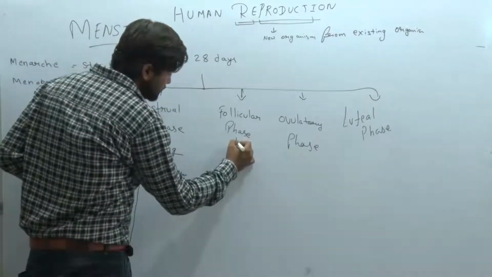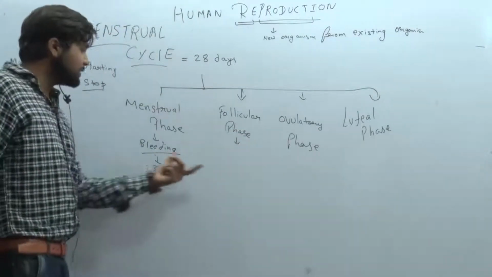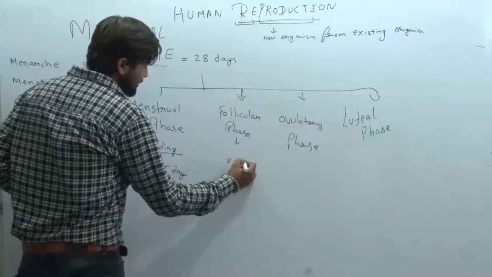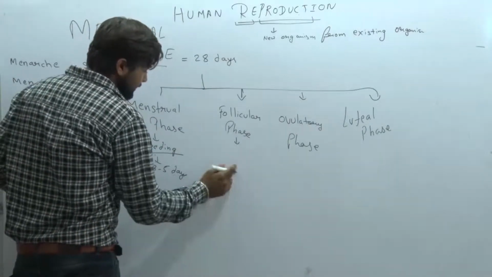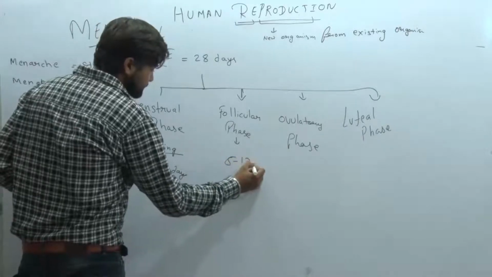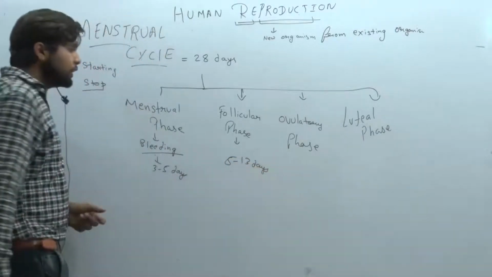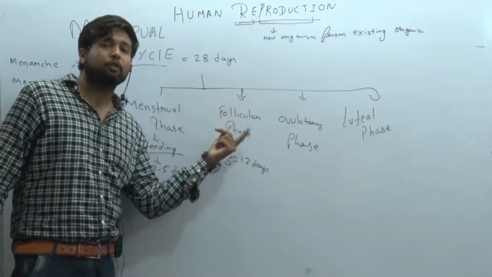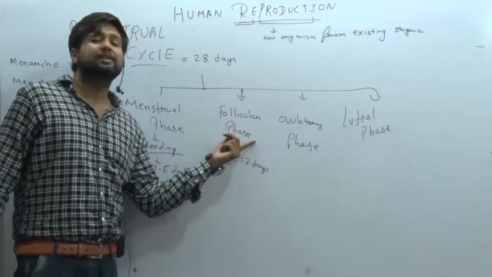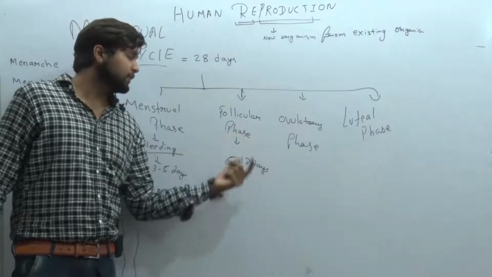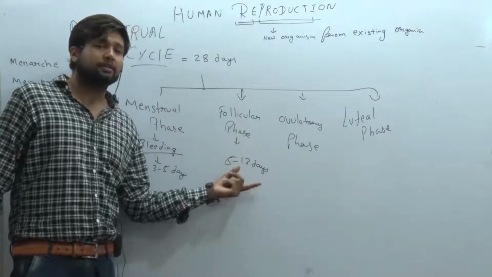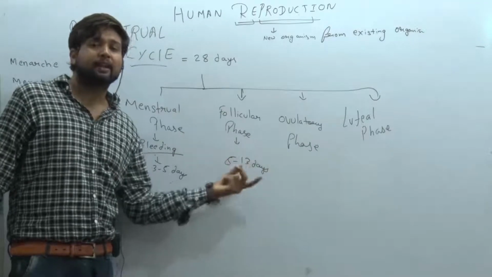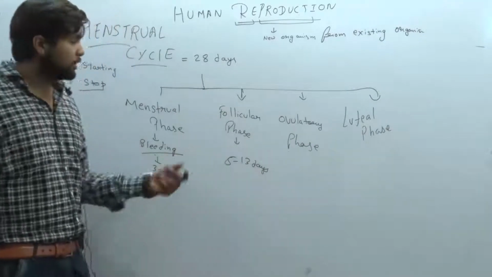When we are talking about the follicular phase, it is just after the menstrual phase. It is approximately 5 to 13 days. In this, what happened? Follicular phase. From the word, understand from the word, follicles means formation of follicles. Formation of cells is known as the follicular phase. It is of 5 to 13 days. During this time, the endometrium repairs or prepares itself to get a zygote or embryo.